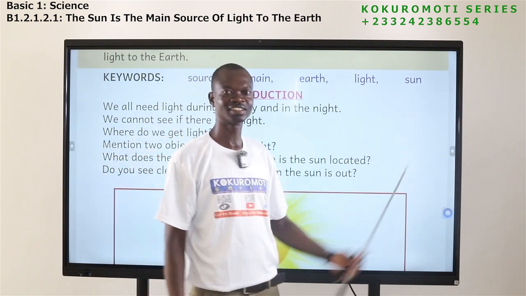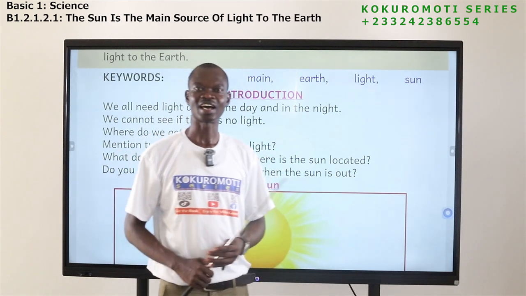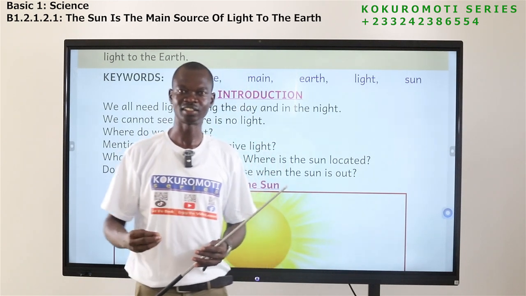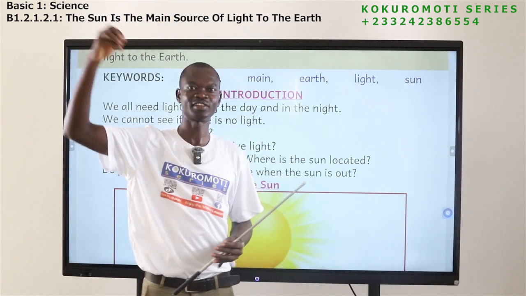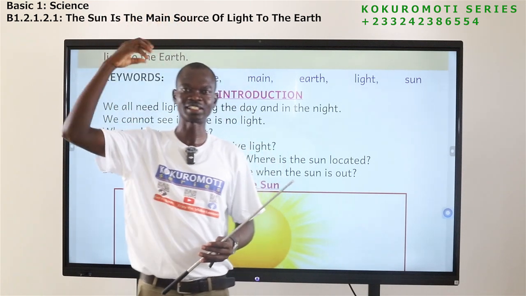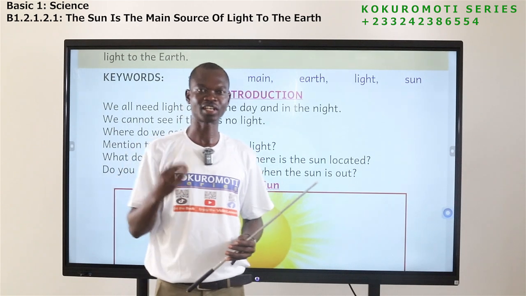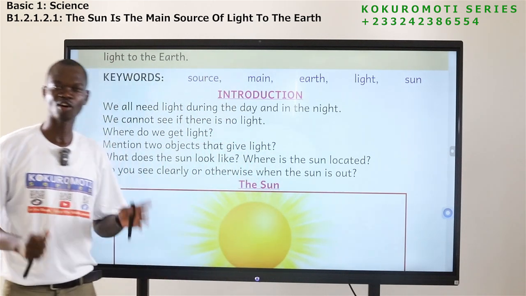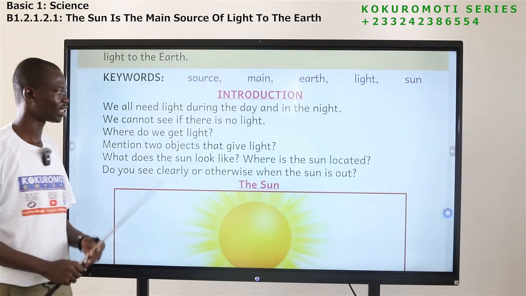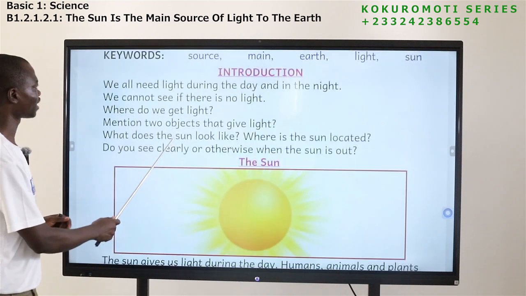And then sun. We know the sun as a heavenly body. It is located in the sky. We see the sun during daytime. We know what the sun does. So we are going to look at it and see whether it is truly the main or the major source of light. Okay, so let's start.